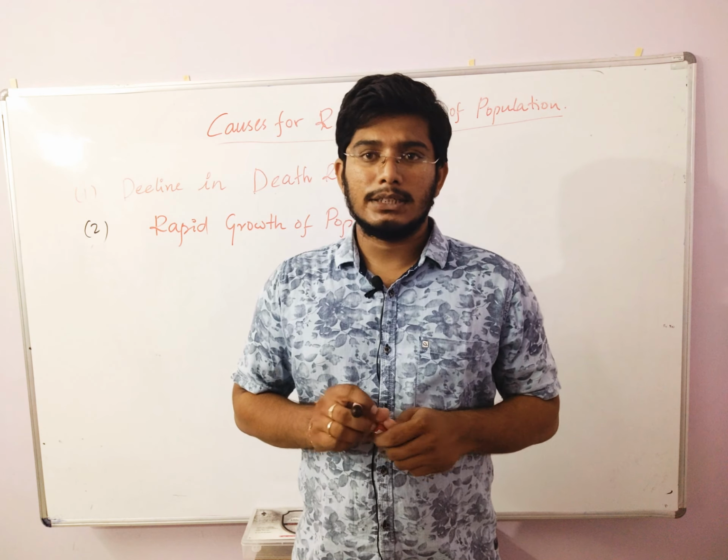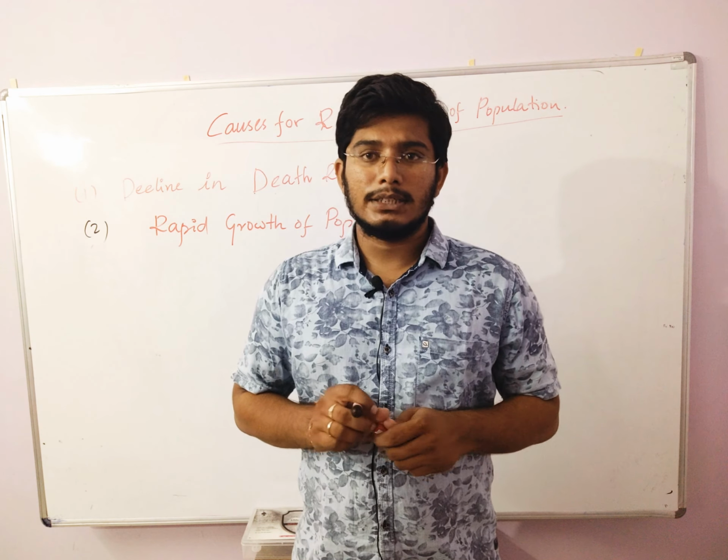And the next question. Now we have already discussed reasons for rapid growth of population. Now we are going to discuss how to control this rapid growth of population. Now we know the factors affecting the rapid growth of population.